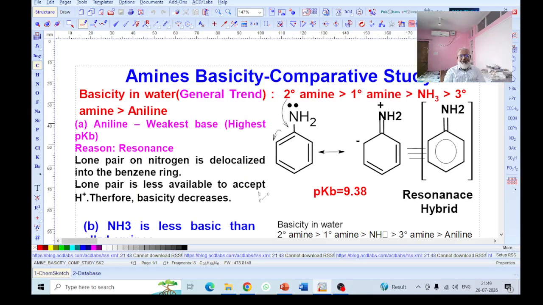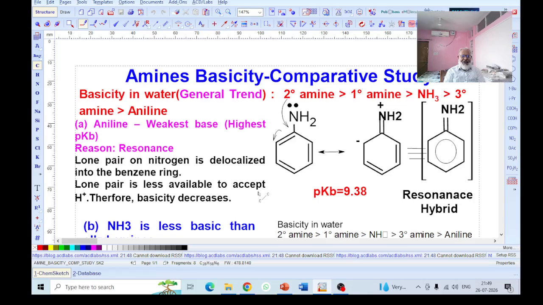You might have heard two words, pKa and pKb. The negative logarithm of the acid dissociation constant is known as pKa, while the negative logarithm of the base constant is known as pKb. The higher the value of pKb, the lower is the basicity, and vice versa. Let us see why aniline is least basic.